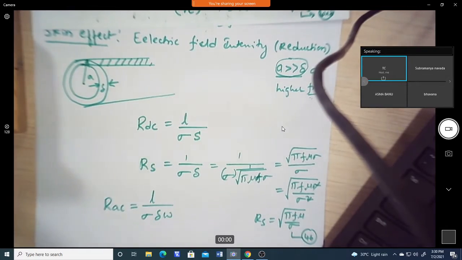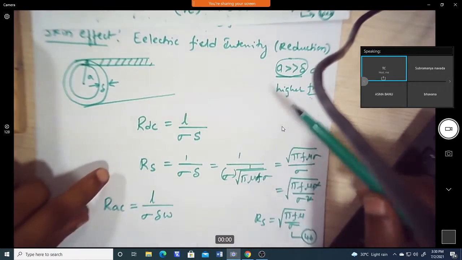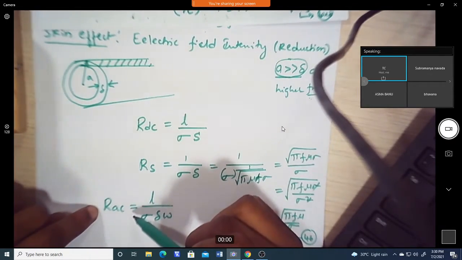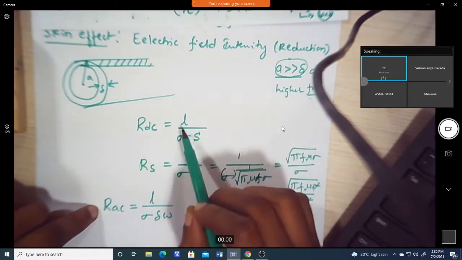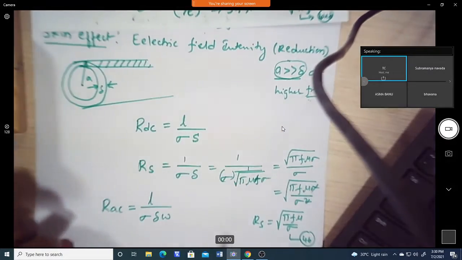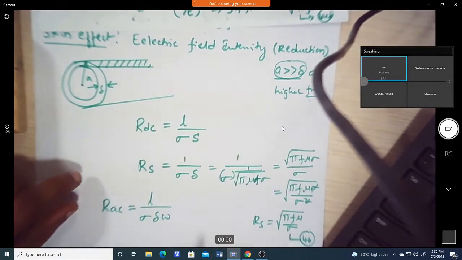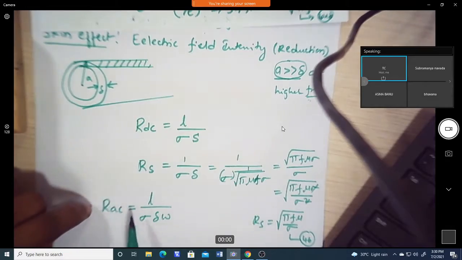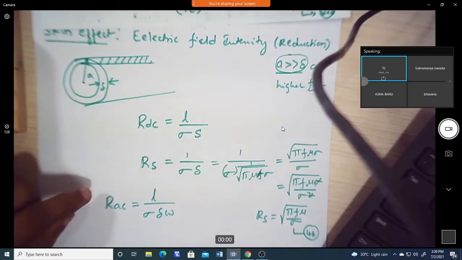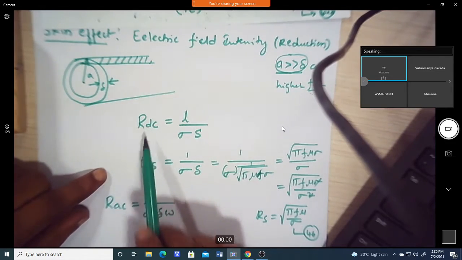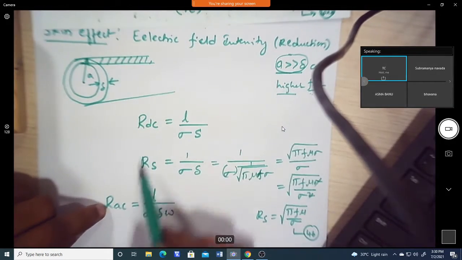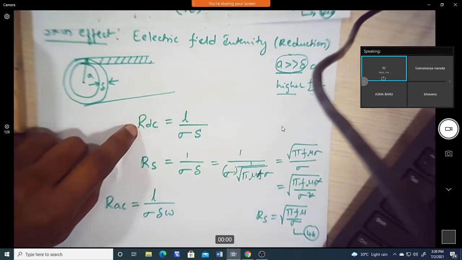Here, at low frequency, the DC resistance will be greater than the AC resistance, because at low frequency and DC, the current flows through the complete conductor or complete medium. But when we come to higher frequency, current flows only in a small portion. That's why at low frequency R_DC is much greater than R_AC, and when we go to higher frequencies, R_AC becomes much greater than R_DC.